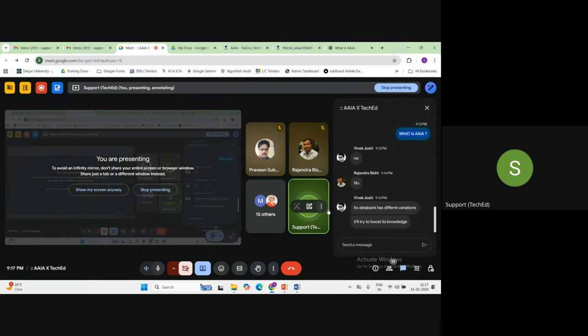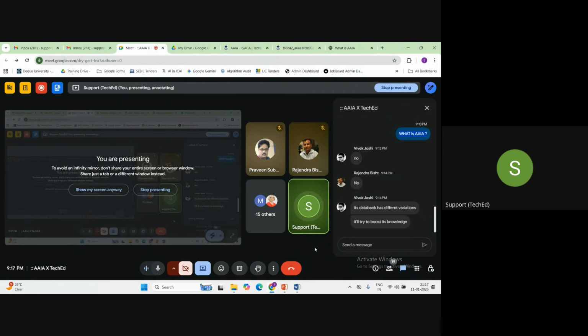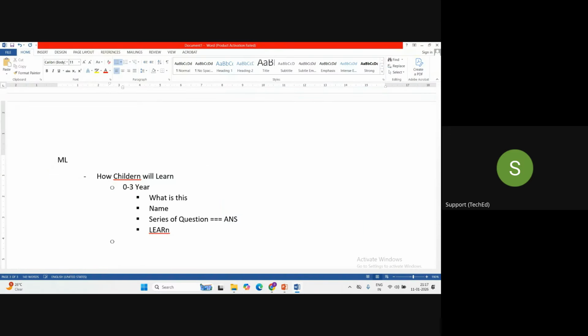What is this? This is a train. How will a train move? So the child asks us a series of questions, and we answer them. Based on our answers, the child will learn. And then the next time you ask the same question, the child will tell you this is an apple, this is a cat, this is a dog, this is an umbrella.